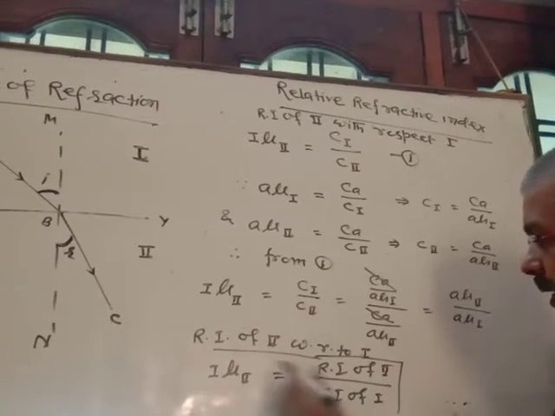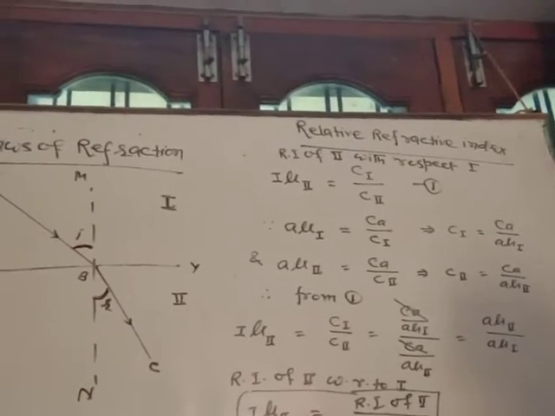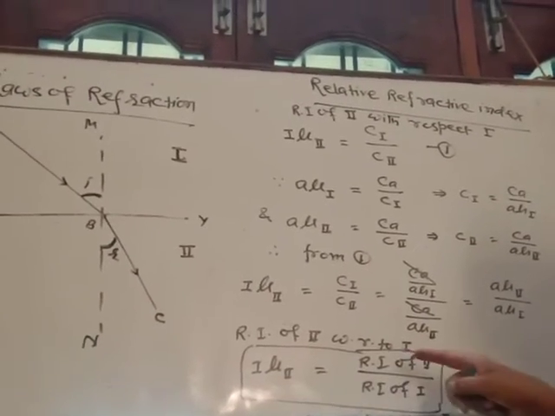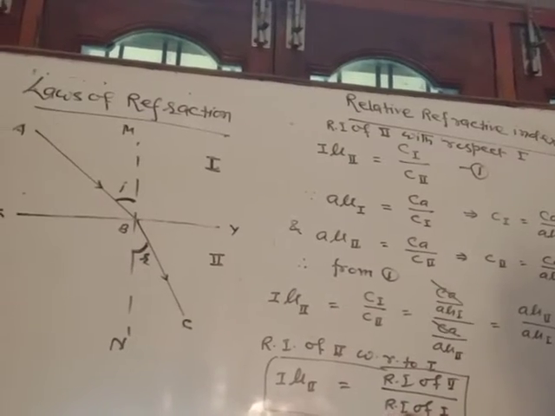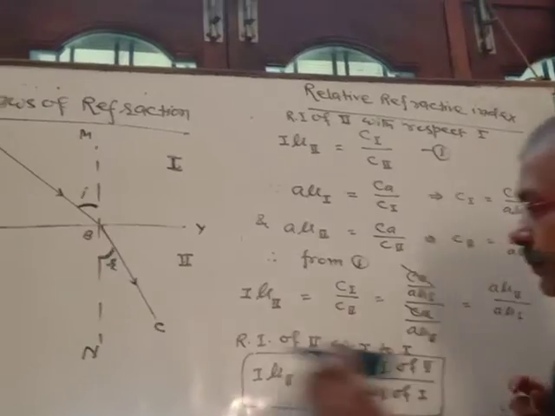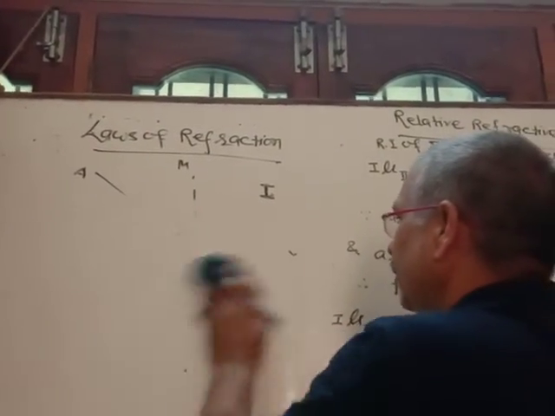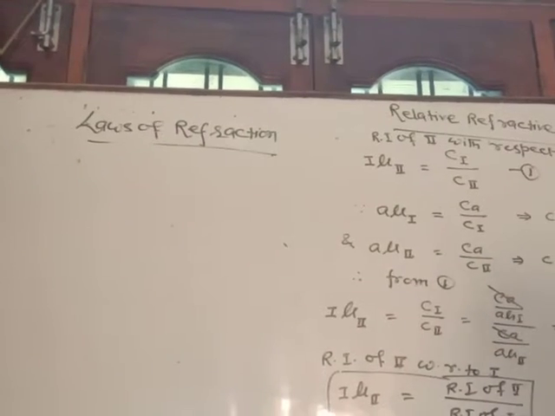It is a very important relation. It is useful for numerical purposes. The refractive index of the second medium with respect to the first is equal to the absolute refractive index of the second upon the absolute refractive index of the first. Clear? Similarly, if we take its reciprocal, suppose light passes from the second medium to the first.